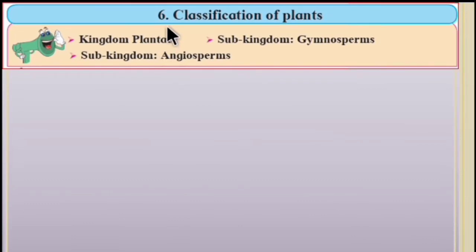Unit number 6, classification of plants. Kingdom Plantae. First subkingdom, Gymnosperms. Second subkingdom, Angiosperms.